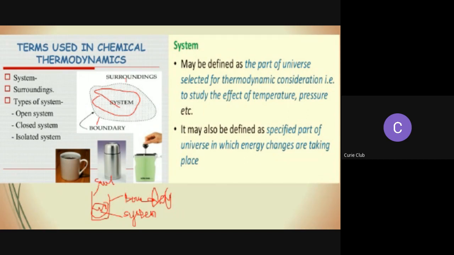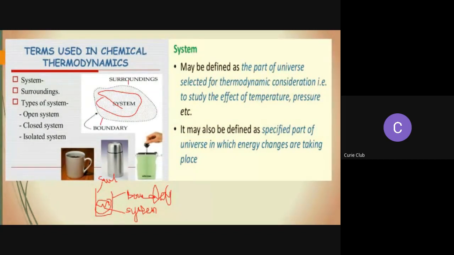The system plays a very important role in thermodynamics because we observe whatever physical or chemical transformation takes place in that system, and then we analyze other properties of that particular system. The real or imaginary surface separating the system from the surroundings is called the boundary.